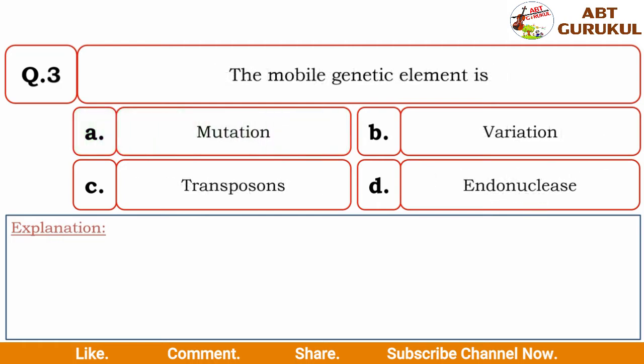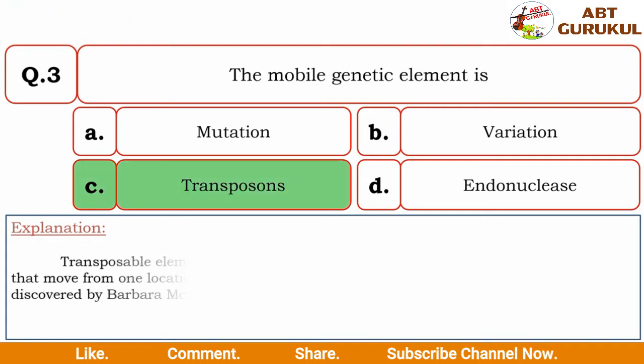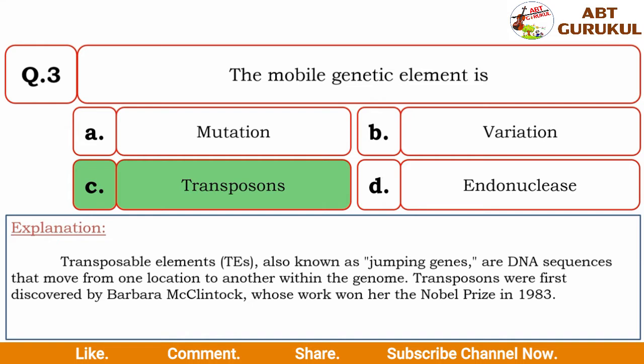Third question is, the mobile genetic element is mutation, variation, transposons and endonuclease. And here the correct answer is transposons. Transposable elements, also known as jumping genes, are DNA sequences that move from one location to another within the genome. Transposons were first discovered by Barbara McClintock, whose work won her the Nobel Prize in 1983. So for this question the correct answer would be transposons.